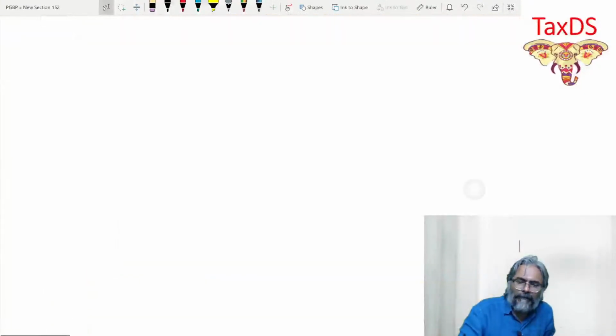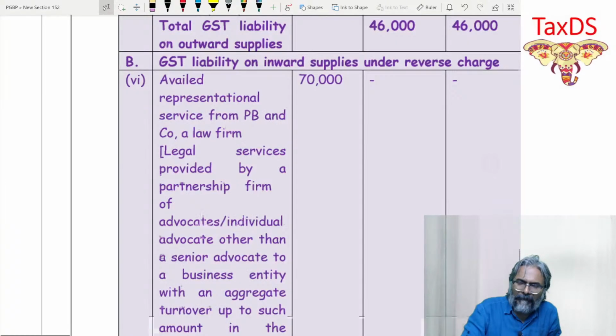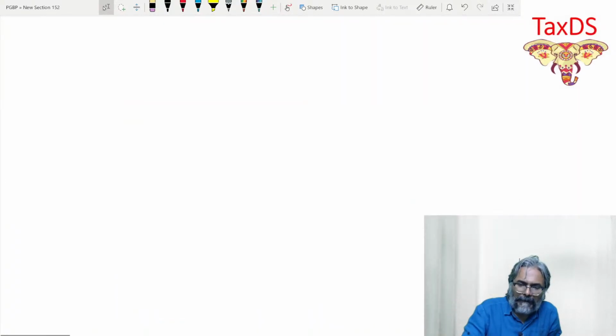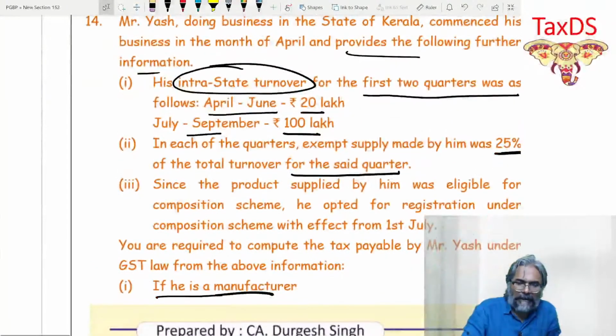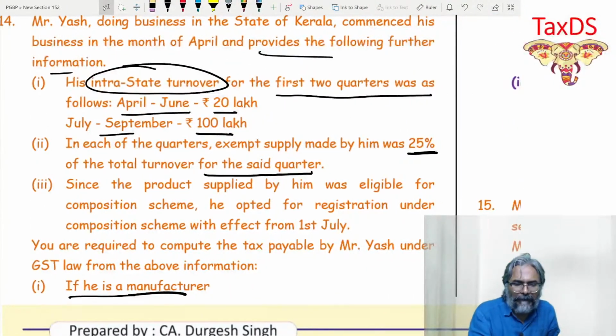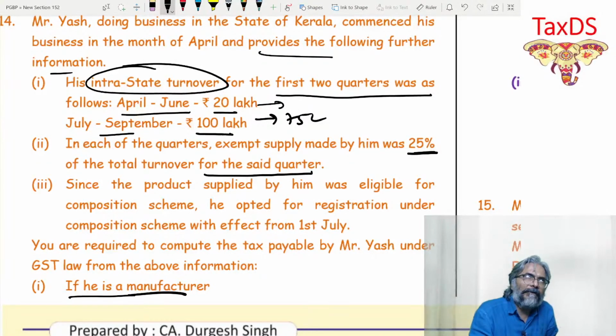Is that point clear to all of you? Every one of you is aware of this now. That is exactly the point. So therefore, if you reduce, this would be 75 lakhs. And this would be how much? Three-fourths of 20, that is 15 lakhs, with exempt 5 lakhs.